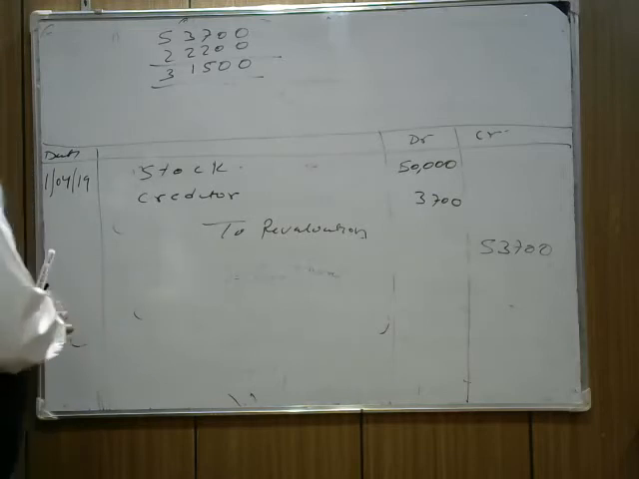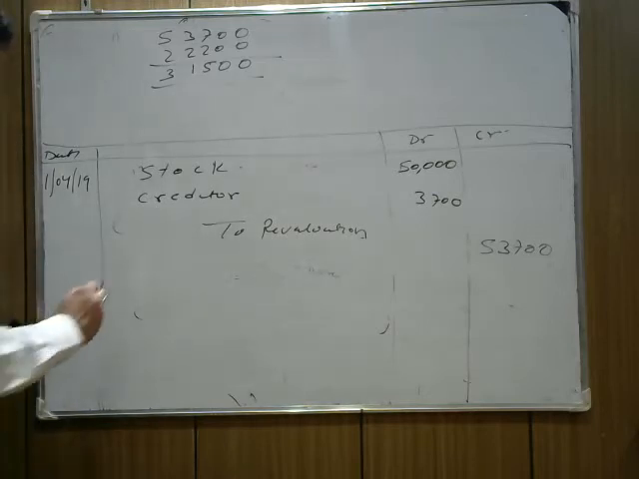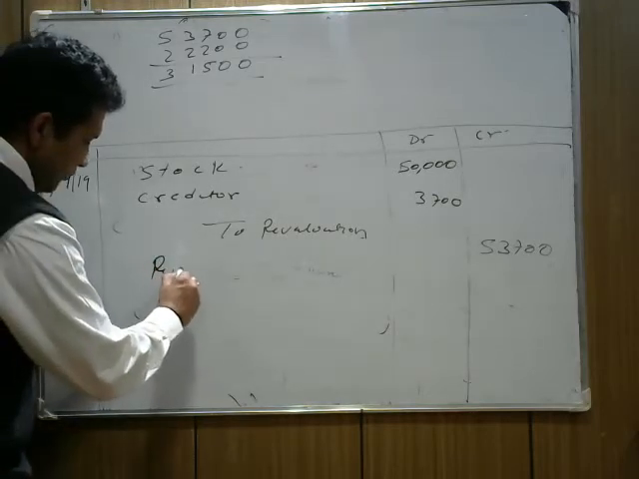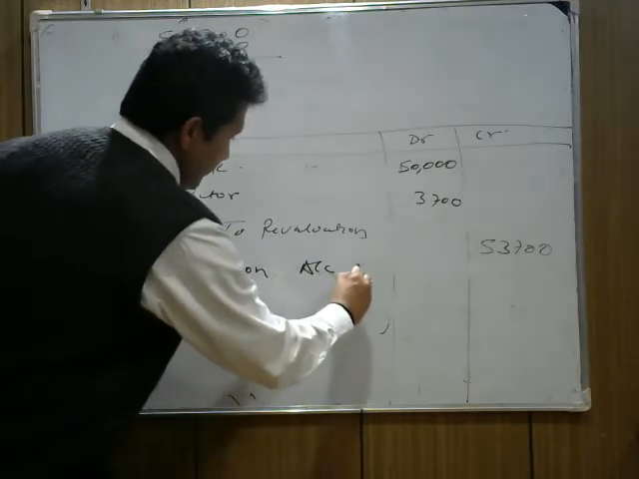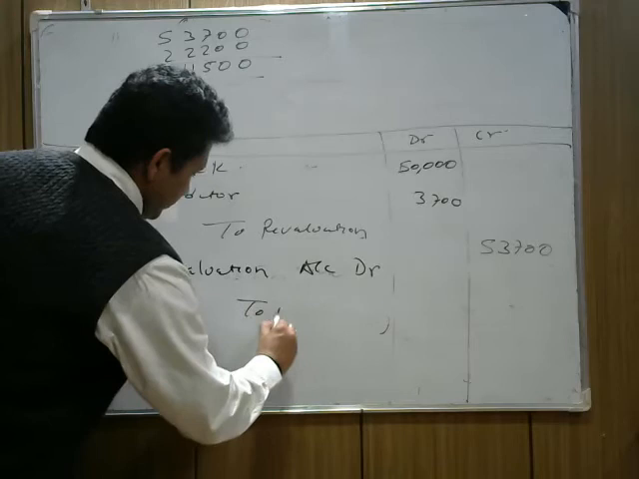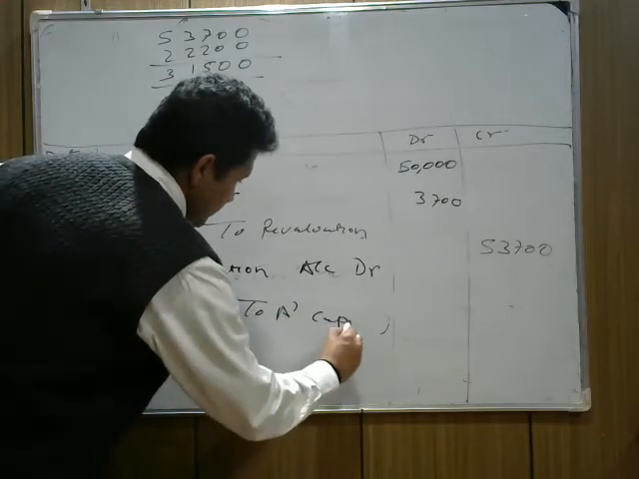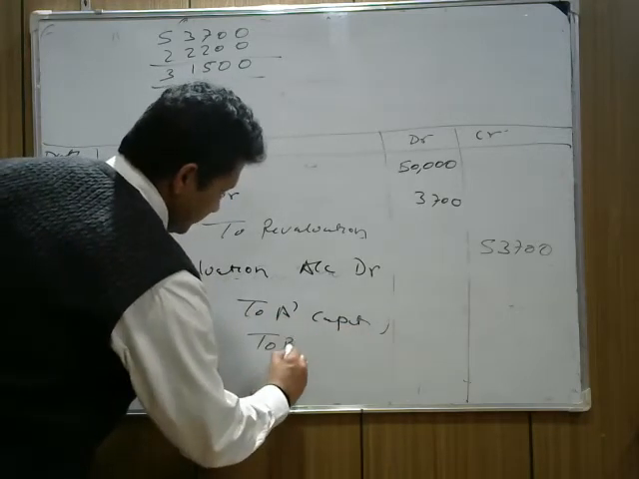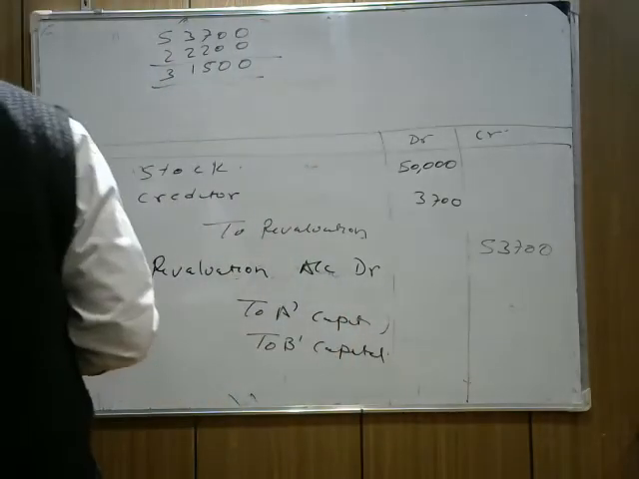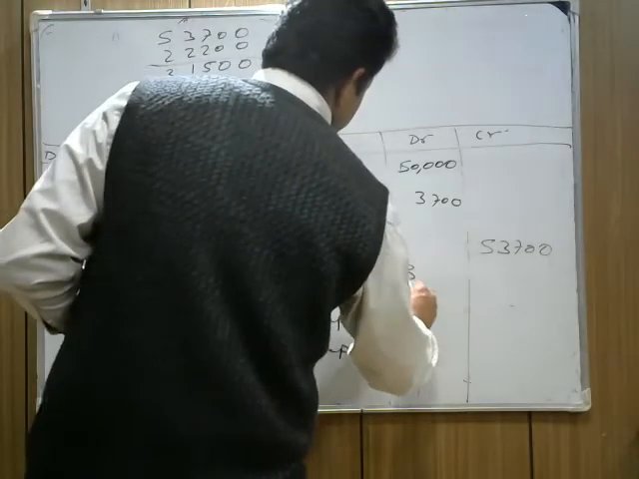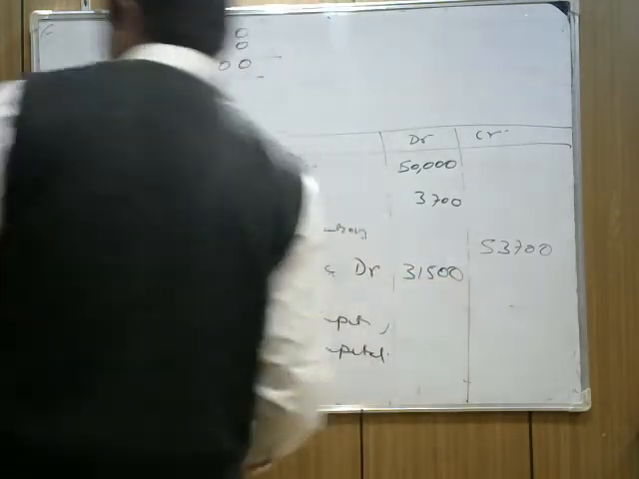Now divide 31,500 in the old ratio among the old partners. We write revaluation account debit to A's capital account, to B's capital account. Revaluation profit is 31,500. Divide between A and B in the old ratio.